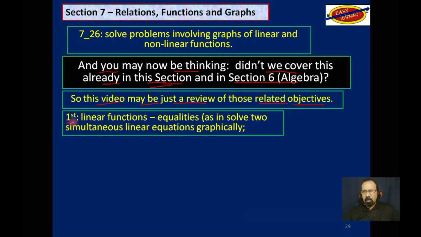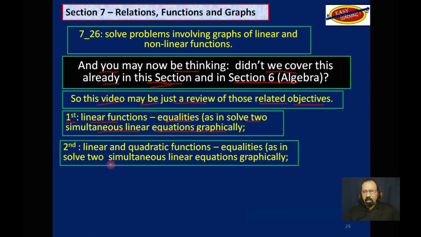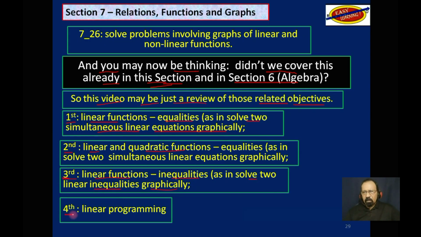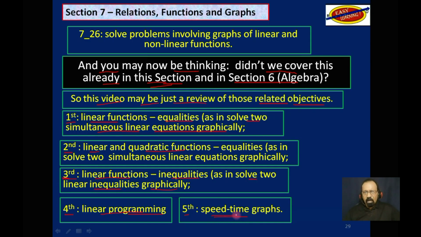First of all, we will look at one example of linear functions, equalities, like solve two simultaneous linear equations graphically. Then we will look at one example of a linear and a quadratic function, solve those. Third, we will look at linear functions, actually in this case inequalities, solve two linear inequalities graphically. Then we will look at a fourth example, linear programming, which we have seen before. And finally, fifth, speed time graph, a variation of what we have seen before.